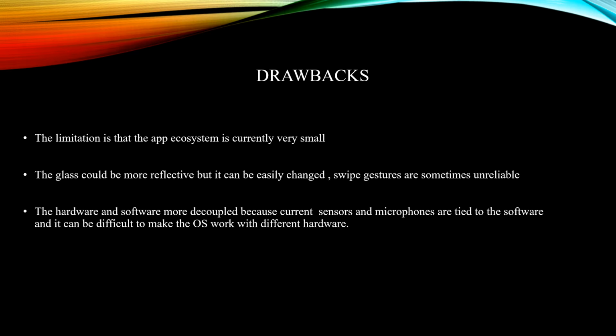Basically each and everything contains a drawback. So there are some of the drawbacks of the smart mirror. So here we go with the drawbacks. It has the limitation that the app ecosystem is currently very small. The glass could be more reflective, but it can easily be changed. Swipe gestures are sometimes unreliable. The hardware and software are tightly coupled because current sensors and microphones are tied to the software, and it can be difficult to make the operating system work with different hardware.